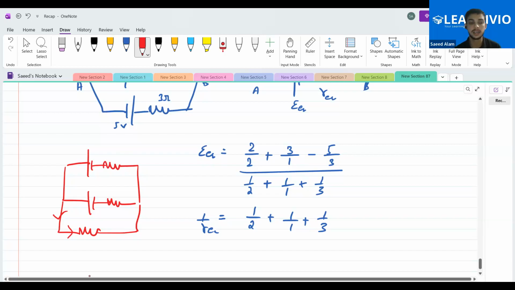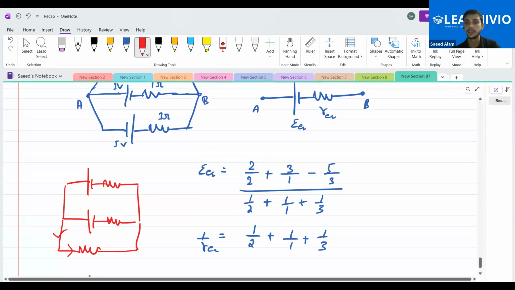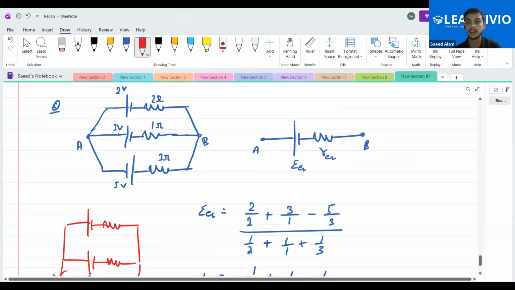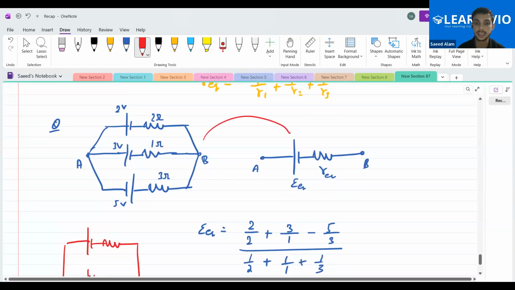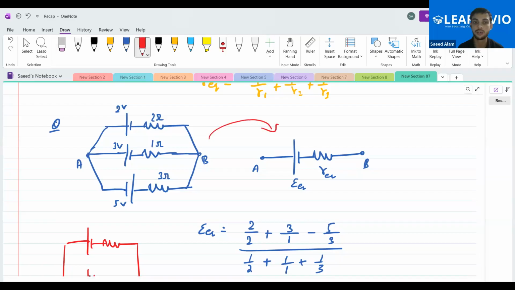I recommend you not to apply this formula a lot, because this formula simplifies the thing, but it doesn't give us a big picture about the question. After replacing this thing in this particular configuration, you don't know what the current is here in this branch, or in this branch.